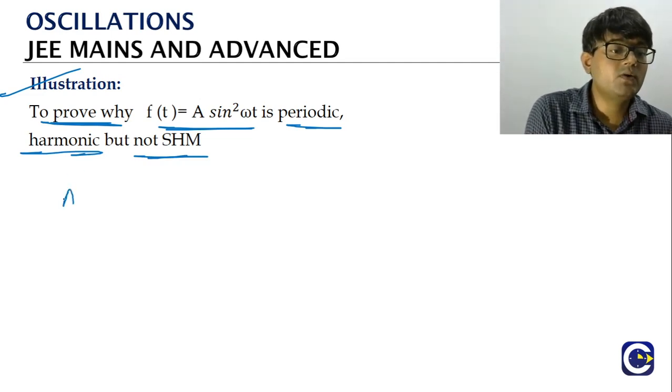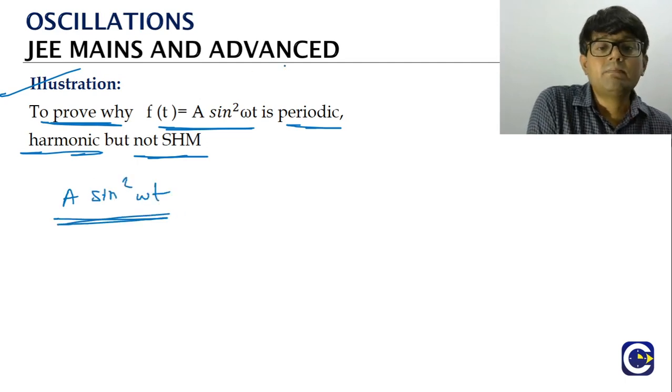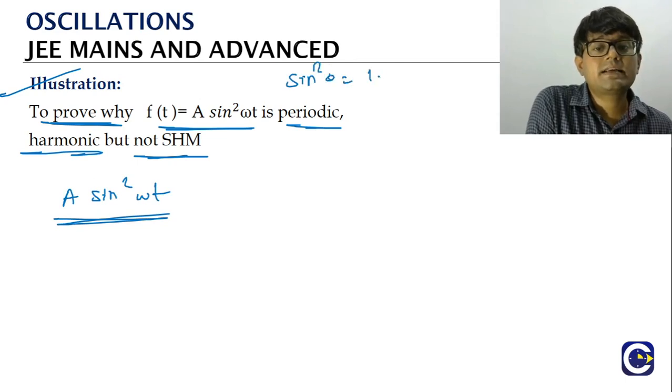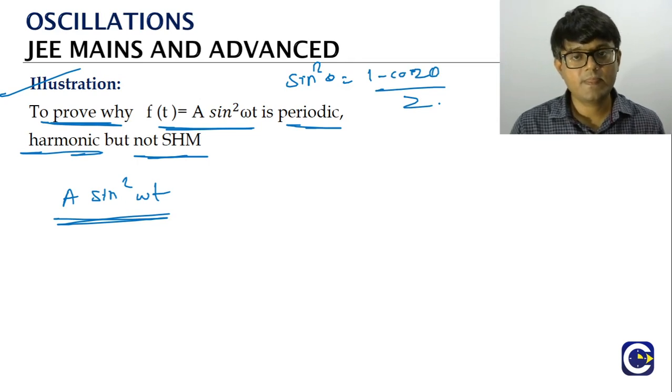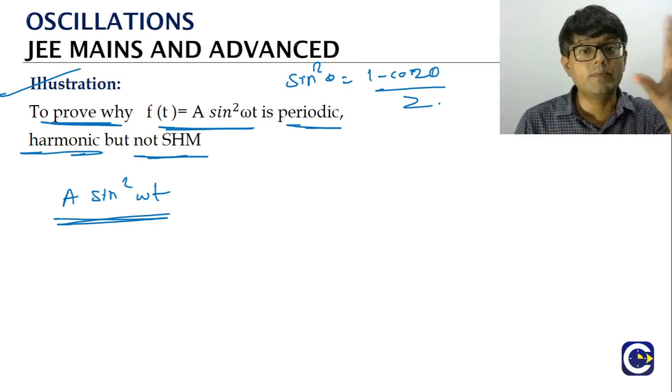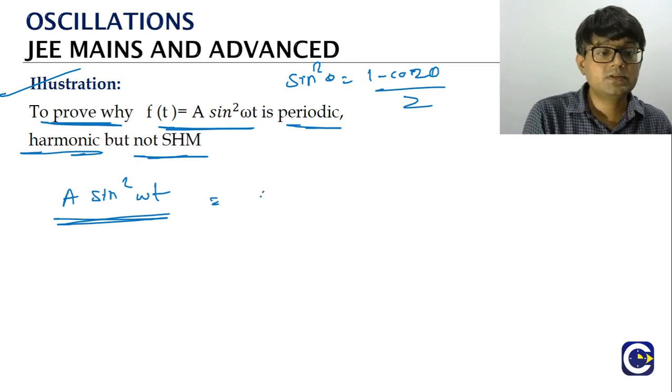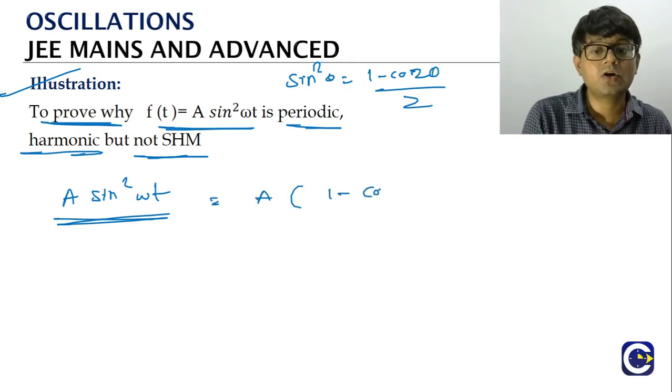Let's look at this function, A sine square omega t. Remember, sine square theta can always be written as 1 minus cos 2 theta by 2. This we will have to check in the trigonometric identities. So just substitute it: 1 minus cos 2 omega t by 2.